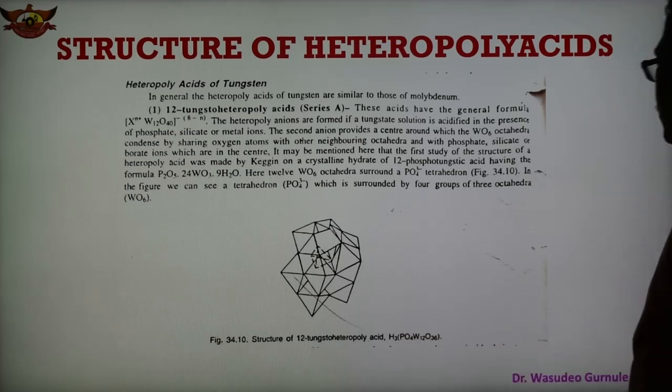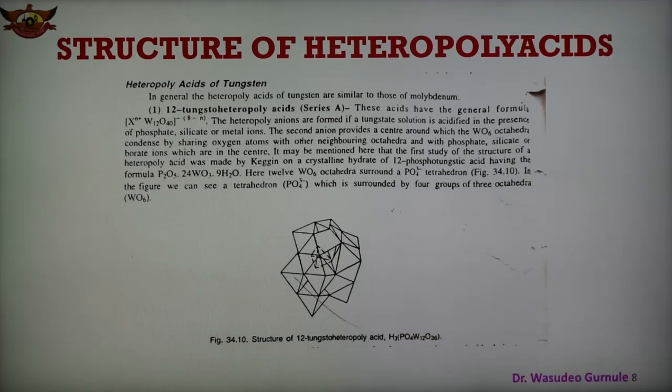H3PO4W12O36. Phosphorus is the heteroatom forming the phosphate tetrahedron, and in this case, from the figure we can see that the tetrahedron of phosphate is surrounded by 4 groups of 3 octahedra WO6. So 4 units are there, and the 1 tetrahedral unit of the phosphate is shown in the figure.